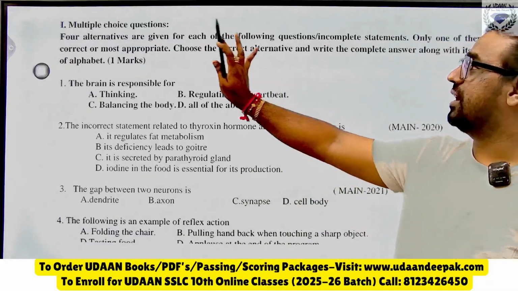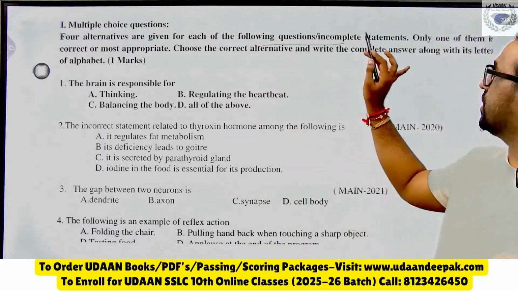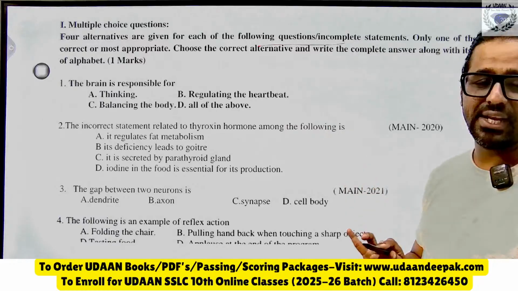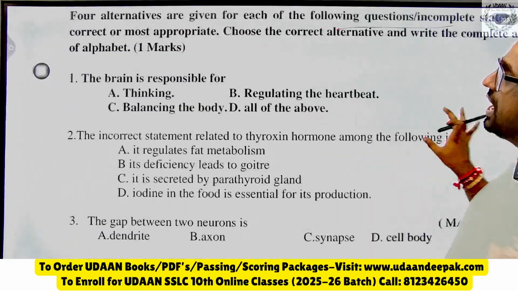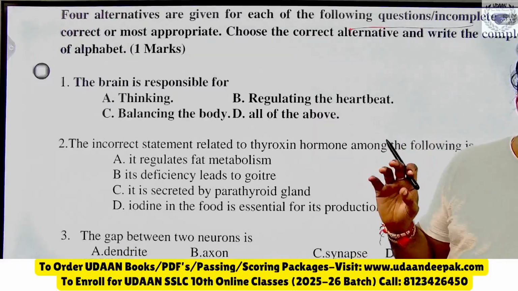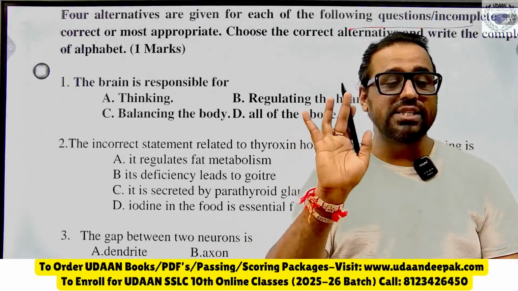First one, first see here multiple choice questions. One of them is correct, so you should know the right answer here. So first question, you can see it is an average question. And the brain is responsible for what? So let me know the answer here. What is the answer for the first one?